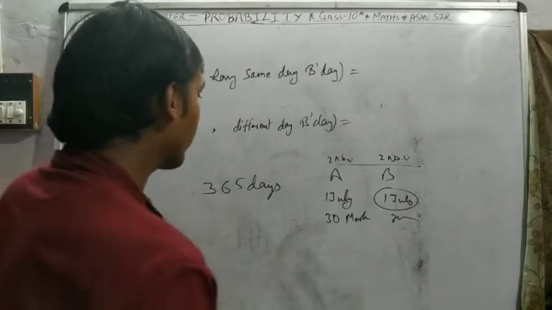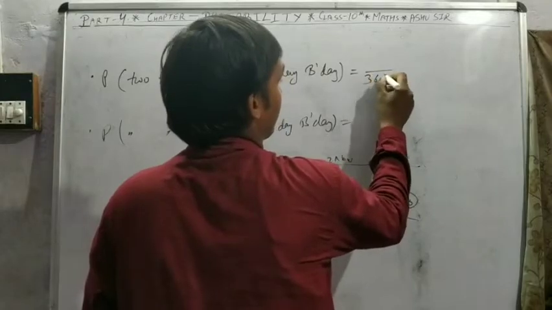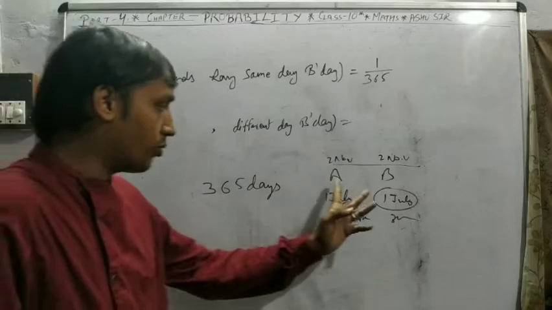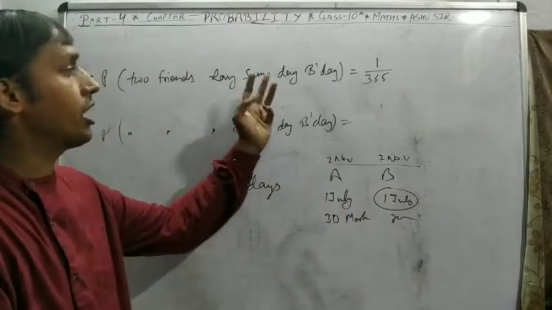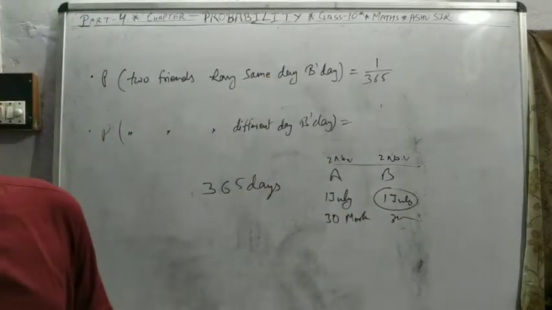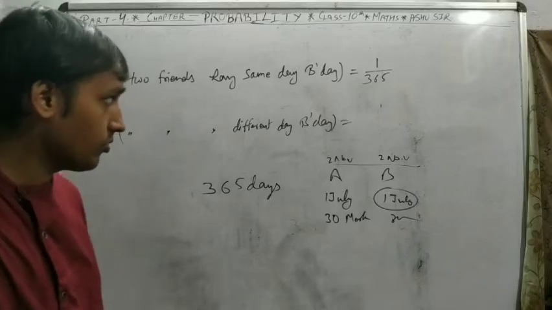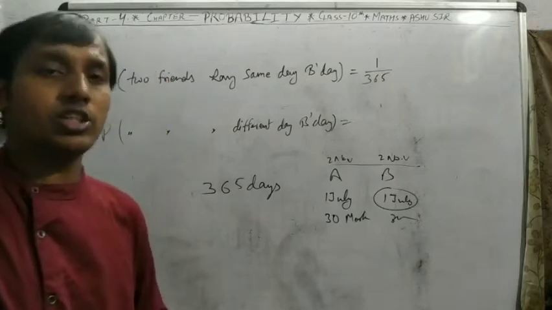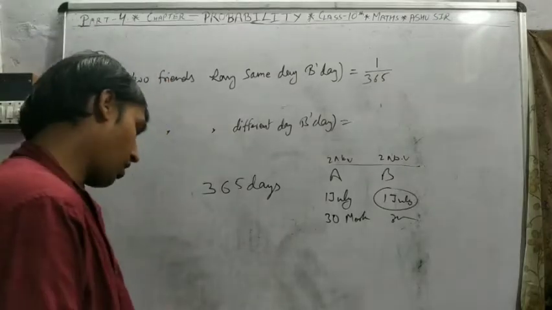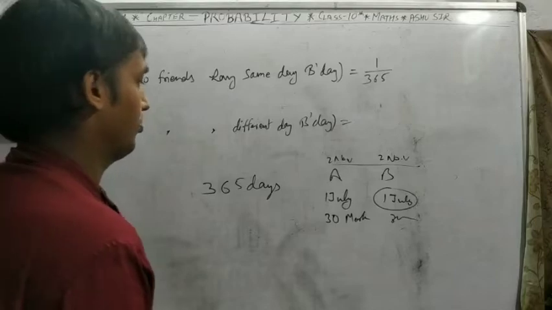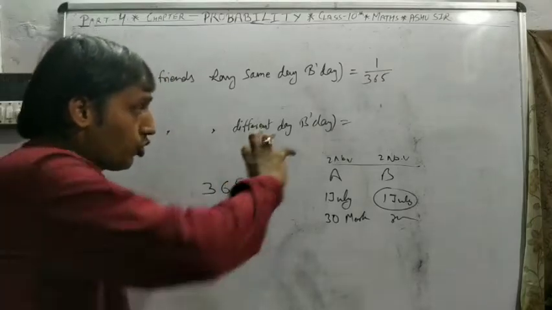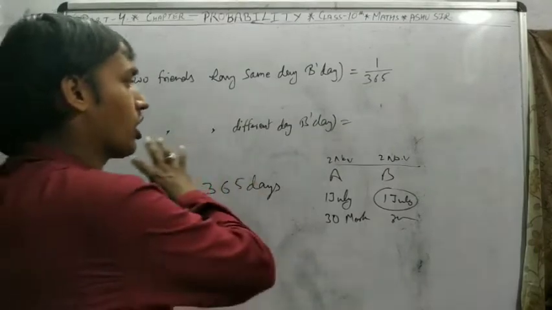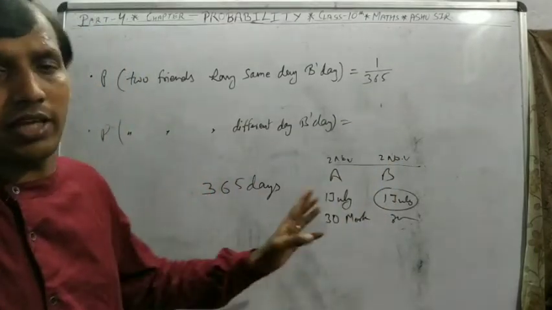So out of 365, only 1 day is an option for both to celebrate on the same day. There are many other concepts, but not in your syllabus, so we can't explain finding total outcomes by multiplying.